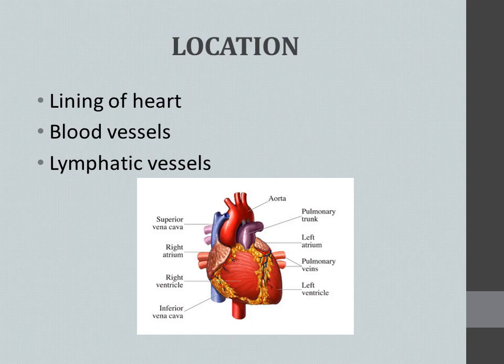Okay. And the lymphatic vessels. A lymphatic vessel is nothing else, it's just branches which come away from the blood vessels. It is used to collect the fluid which is left over from the major blood vessels. Okay. So the lymphatic vessel lining also is made up of squamous epithelial tissue.